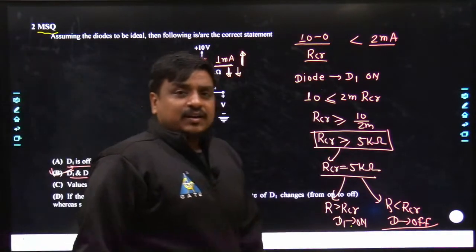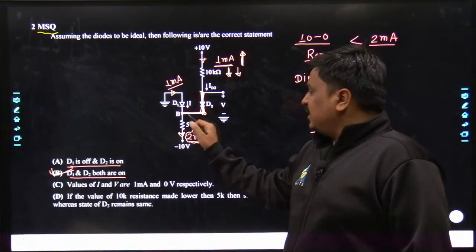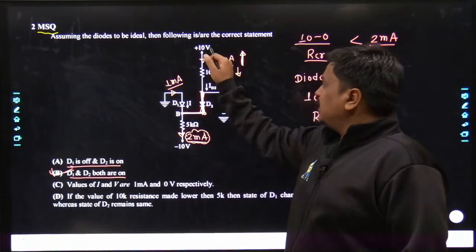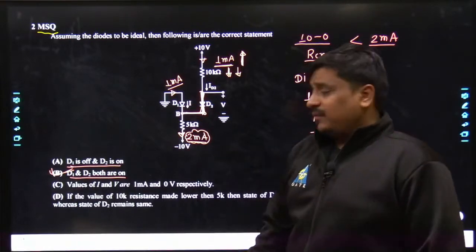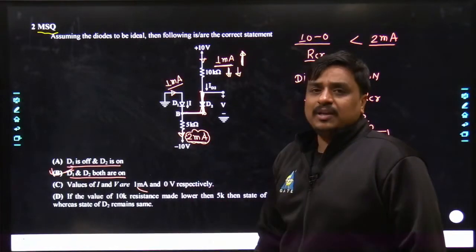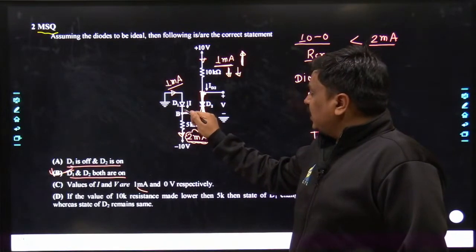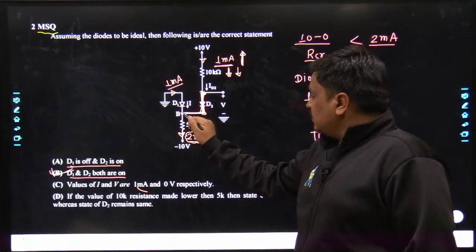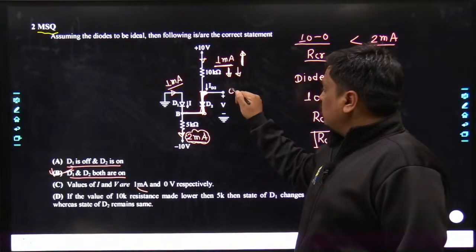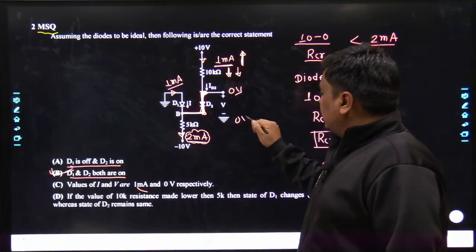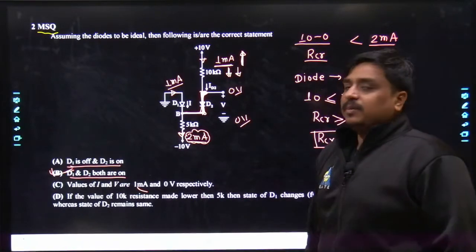Now, if we were interested in finding the value of I, obviously we can get this value of I. How? Sir, I know this current. How much is this current? 0 minus 10 divided by 5 kilo, that's 2 milli. 10 minus 0 divided by 10, that's nothing but 1 milli. So the remaining current has to come across D1, which is on, which is nothing but 1 milliampere. Similarly, if we discuss the voltage across this terminal, my dear friends, this has been connected to the physical ground. That means this potential would come all the way till this point. You can see very well. This is also kept at ground potential, and with the potential difference taking the reference of another point at the same ground potential, it would be simply 0.